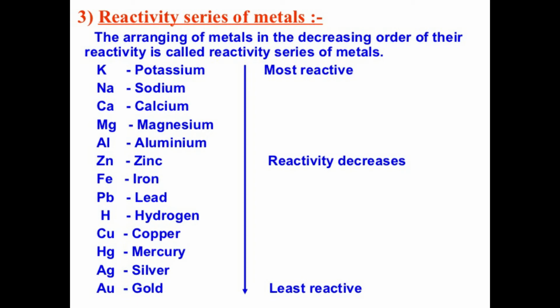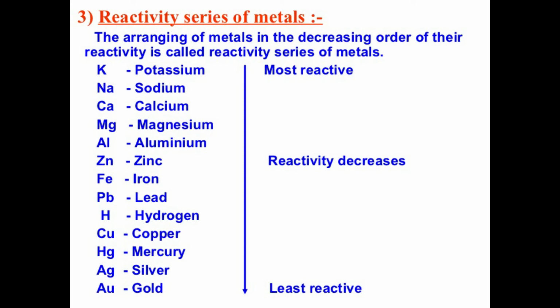That means the upper elements of the reactivity series can replace any of the elements below in the list, whereas the vice versa is not possible. For example, replacing potassium by gold is not possible because potassium is highly reactive whereas gold is least reactive. This we call the reactivity series of metals. Let us see a few questions which have important reasons.